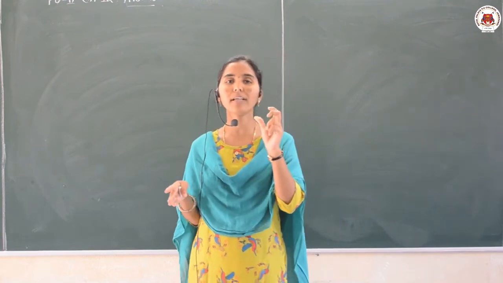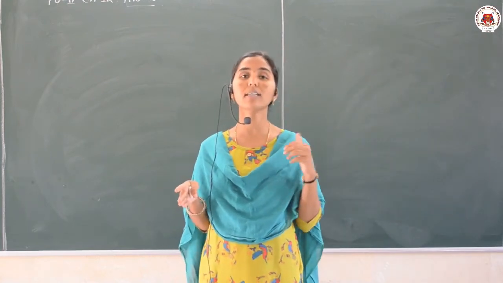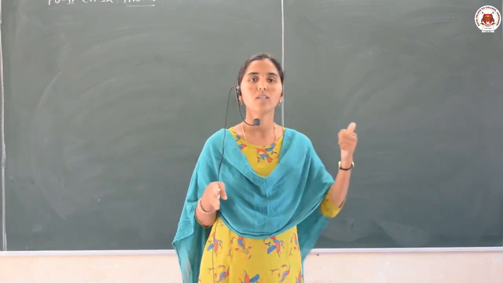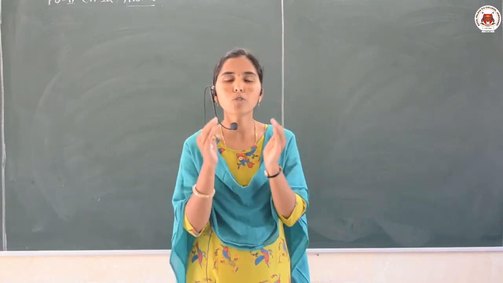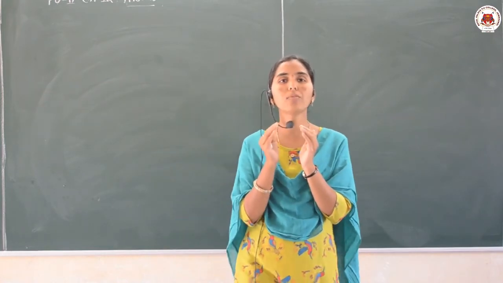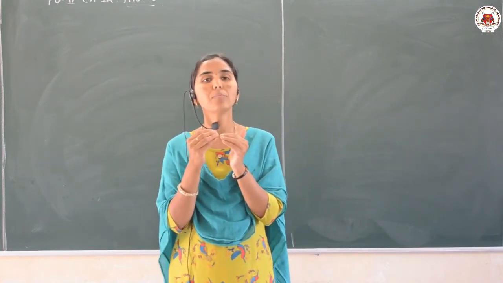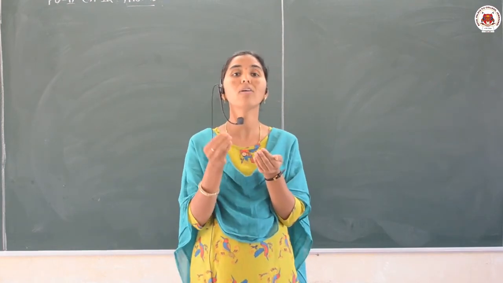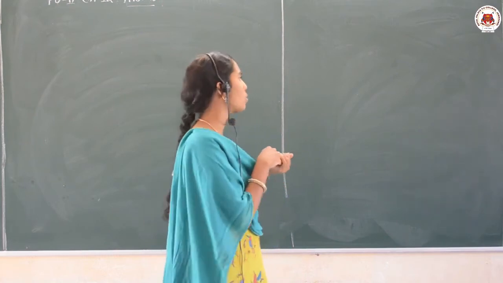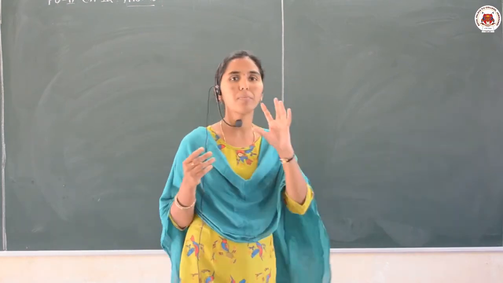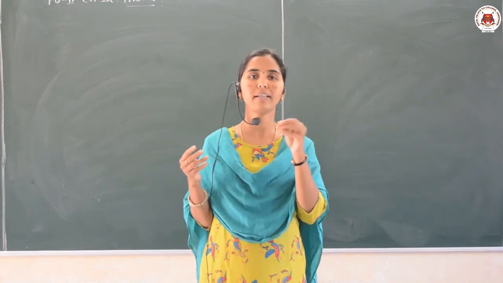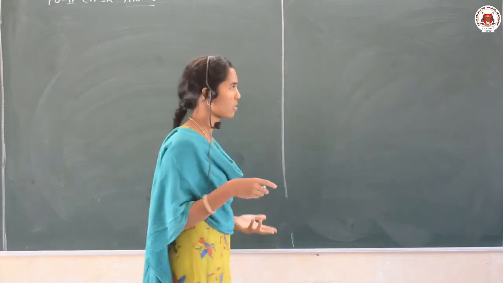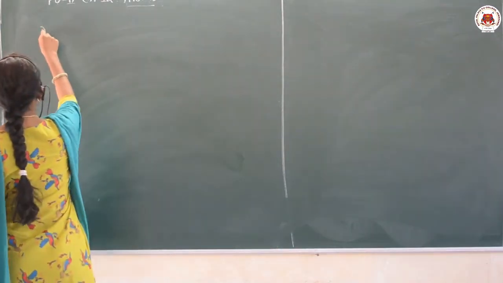According to his concept, the first point is that most of the charge and the mass of the atom is situated at the center of the atom, and that center is called the nucleus.